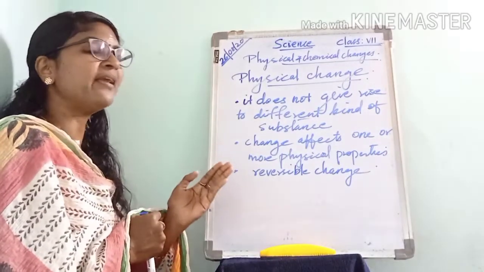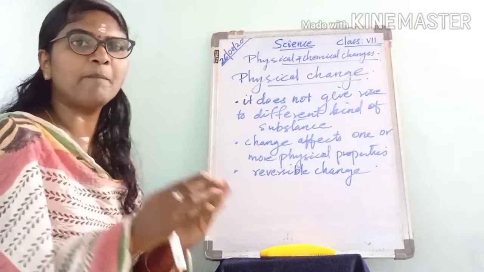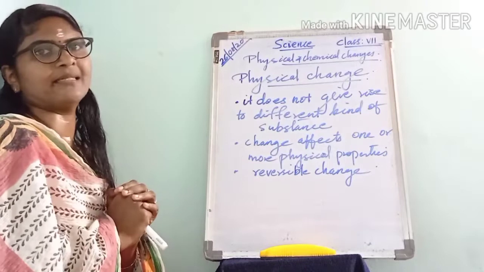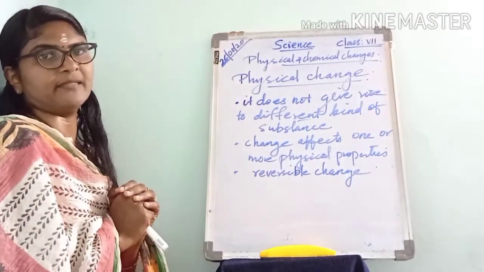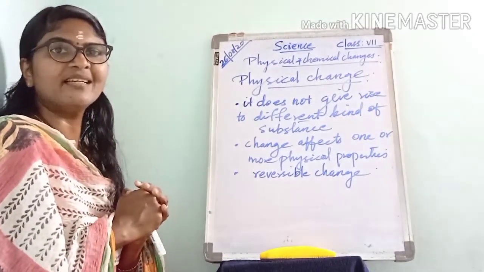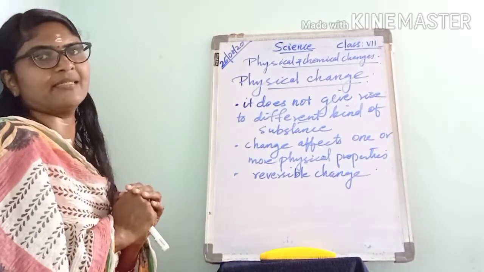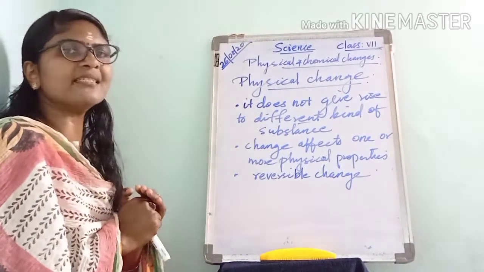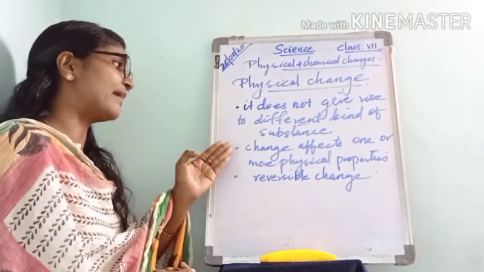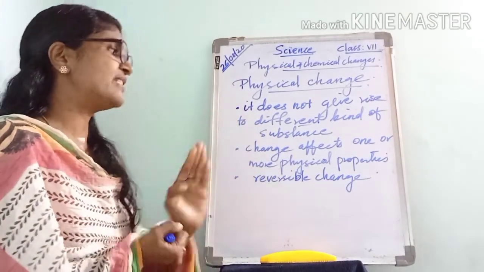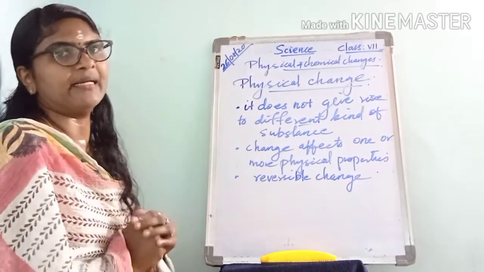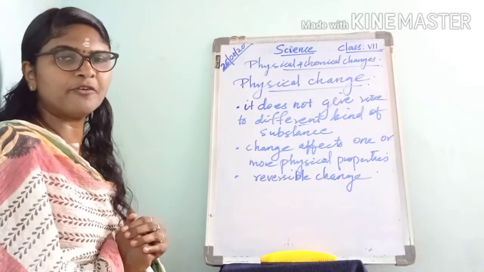Also, if we cut a paper into small pieces, it is a physical change because the size of the paper changes. Also when we stretch a rubber band, its size and shape change. And in some physical changes, the color also gets changed. So a physical change affects one or more physical properties like state, size, shape and color. Is it clear for you?